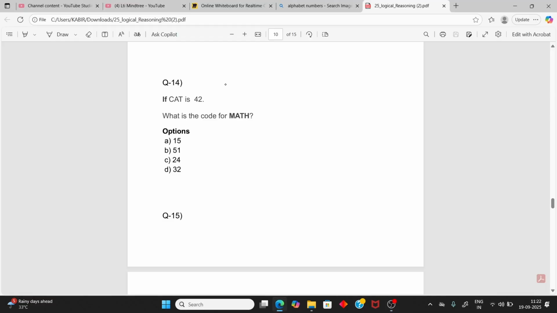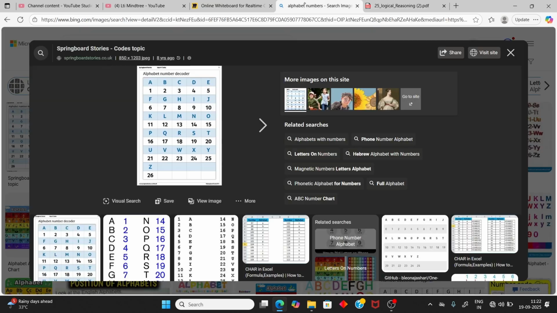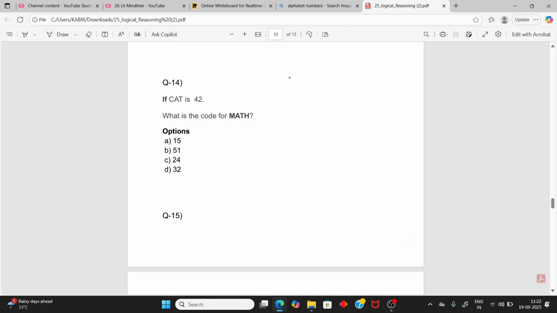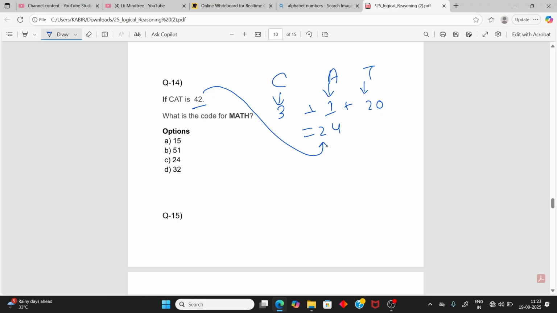So next question, number 14. To solve this question, you should know the alphabet with numbers, meaning every alphabet like A is 1, Z is 26. You should remember this table. So first, CAT. C is 3, A is 1, and T is 20. If we add it, it will become 24. But here the answer is 42, so you can directly set the reverse.